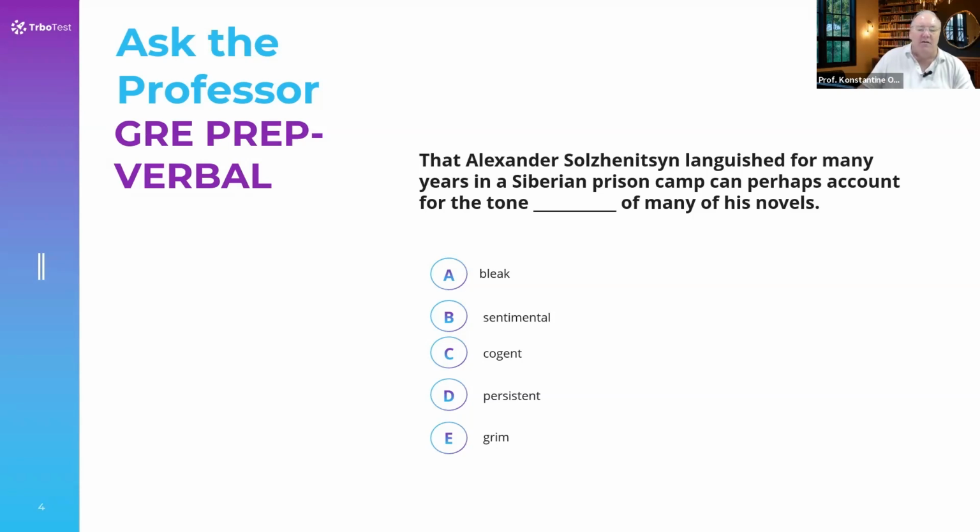So right away, we see the word bleak, which fits because that would be a quick guess right off the top of the concept here. And if we look at languish, we remember that the word languish means to suffer from being in an unpleasant place, right? As used in this context here. So obviously, if a person is in a Siberian prison camp, they are languishing. So we are looking for something fitting, which would be bleak. All right. So then if we go ahead and look through here: sentimental, content, persistent, grim. Bleak and grim are the two synonyms. So obviously, E would be our other choice.